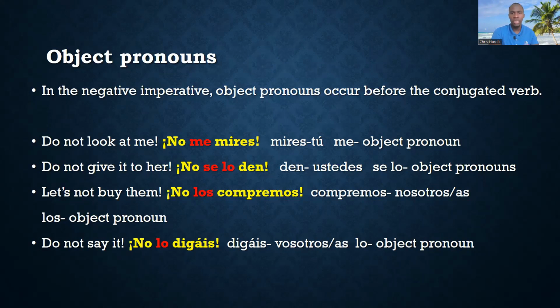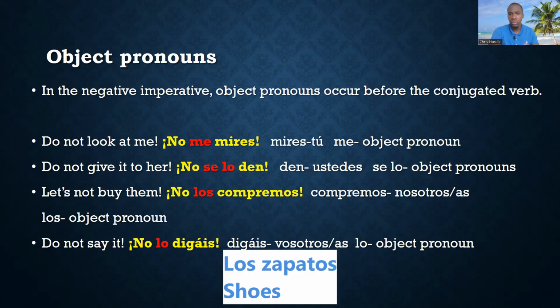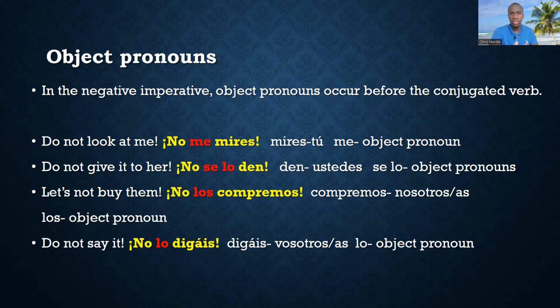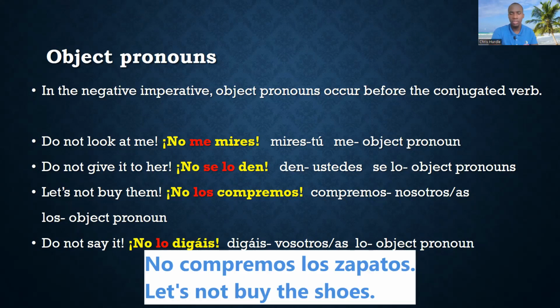Let's not buy them. No los compremos. The compremos will let us know that this is nosotros, and the los is going to be the object pronoun. So los could replace any object that would be masculine and plural. For example, los zapatos, right? If I wanted to mention the object, I could say, no compremos los zapatos. Let's not buy the shoes, okay?